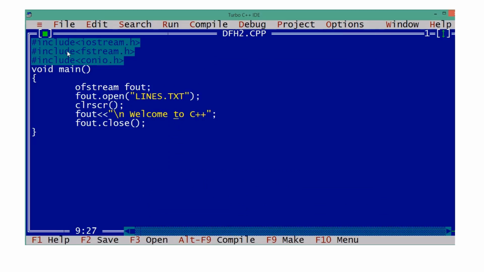Now what are we doing? Once the output is sent to that file, we want to read from that file. For reading, which stream is to be used? Input stream. We are reading. Reading with cin we have done. Similar to cin, here we use fin. From which file are we reading? Lines.txt. From the same file we are reading, right?